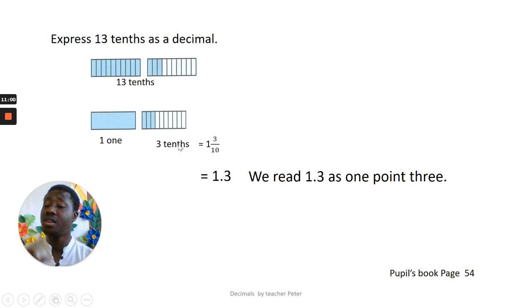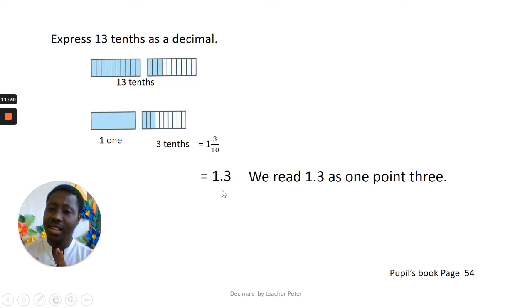Remember, we said 1 over 10 is 1 tenth. 2 over 10, 2 tenths. 3 over 10, 3 tenths. 4 over 10, 4 tenths. Okay? And 1 over 10 is 0.1. 2 over 10, 0.2. 3 over 10, 0.3. Okay? So if we have 1 whole, it's going to be 1 whole number 3 over 10, like this one.